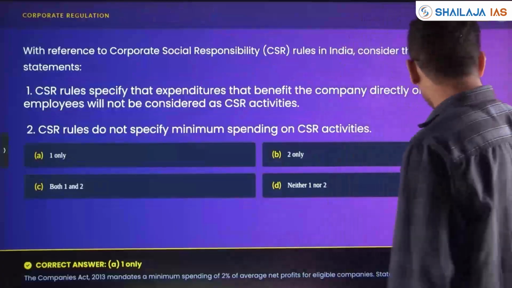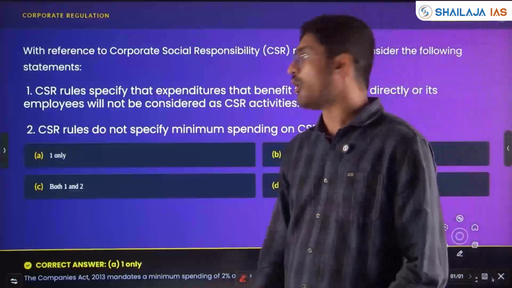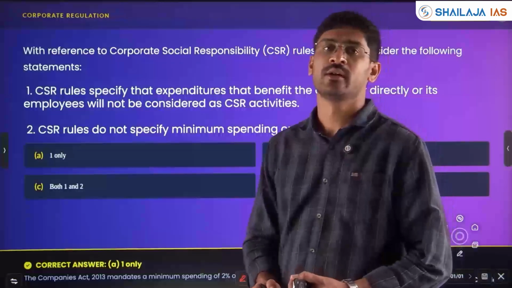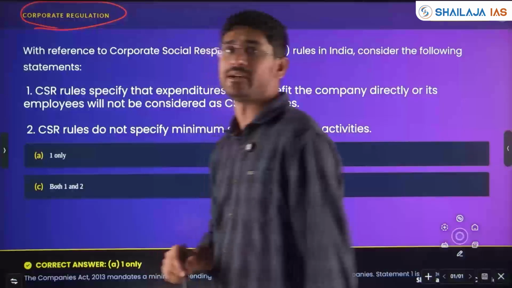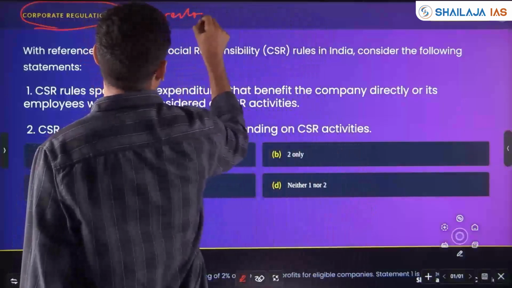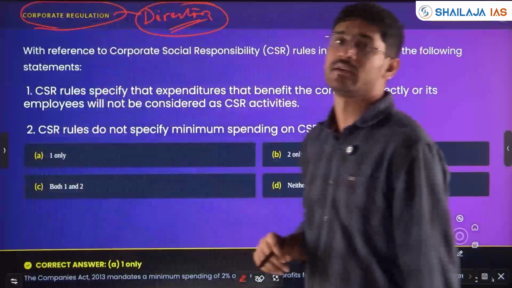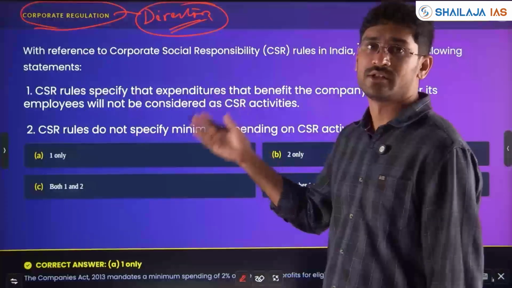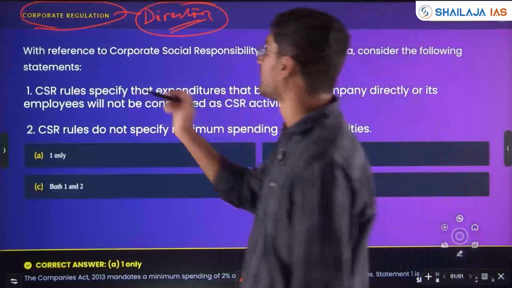Next, with respect to corporate governance and regulations, especially when there are a lot of things like BYJU'S going on, okay, corporate governance is in news, mismanagement of funds, directors. All these are very important with respect to corporate governance, the rules, regulations, the ministry body attached to it. All this becomes important.